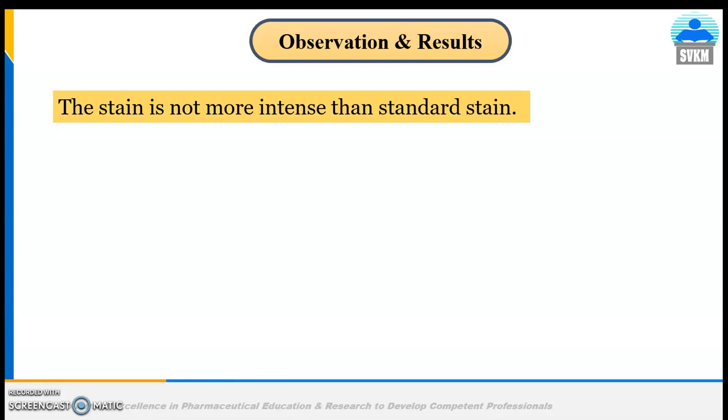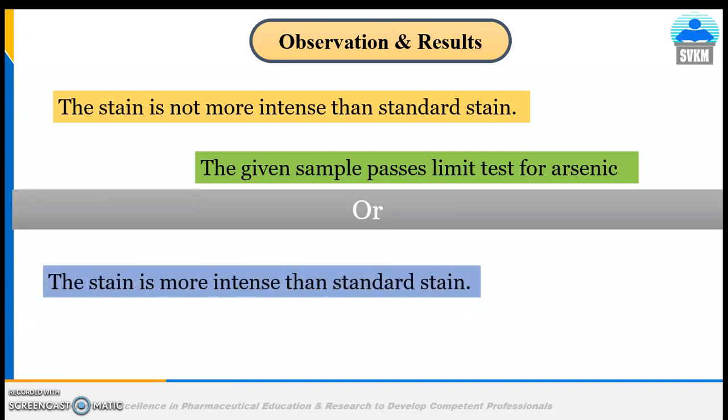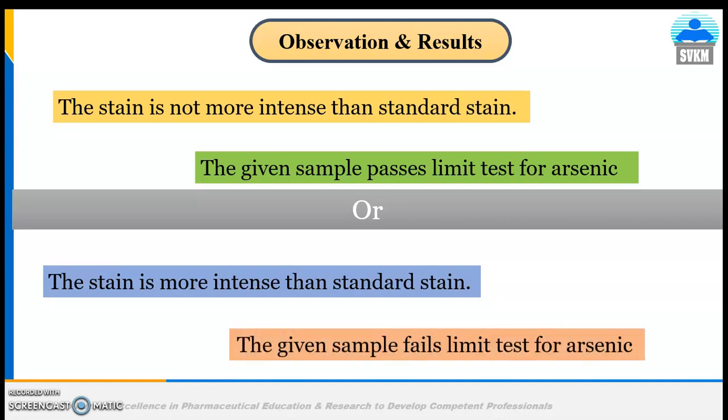Now, observation and result. When the stain is not more intense than the standard stain, it means the given sample passes the limit test for arsenic. Or if the stain is more intense than the standard stain, the given sample fails the limit test for arsenic. That is all about the limit test of arsenic. Thank you.